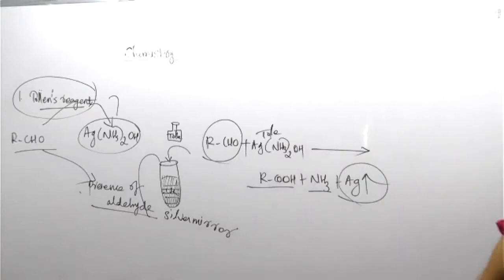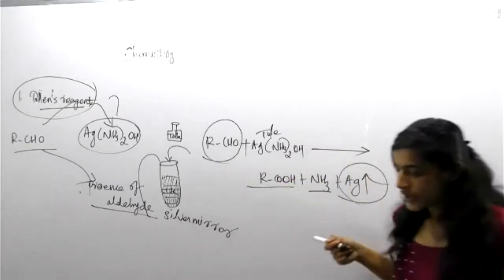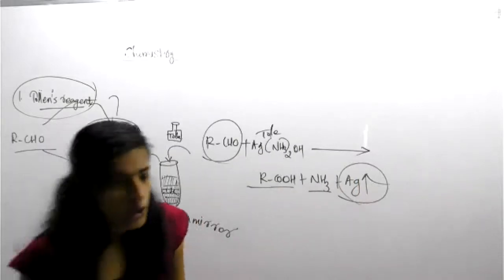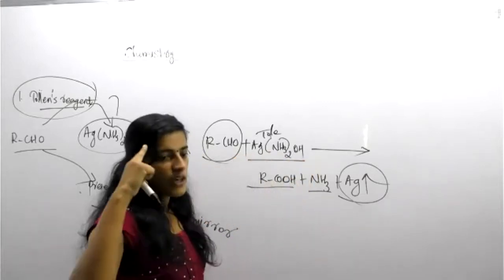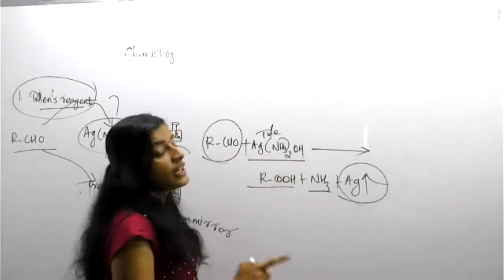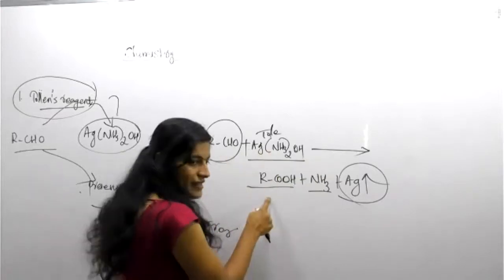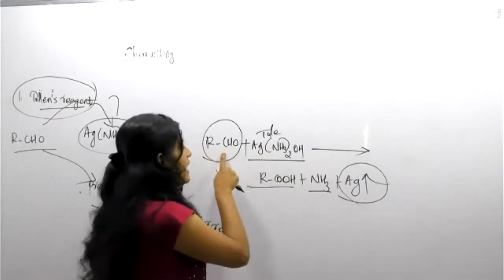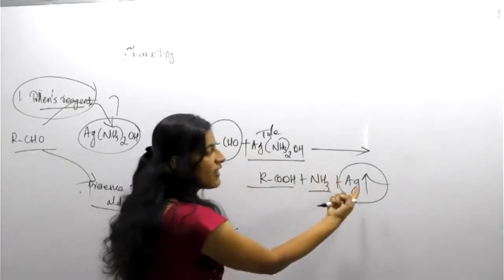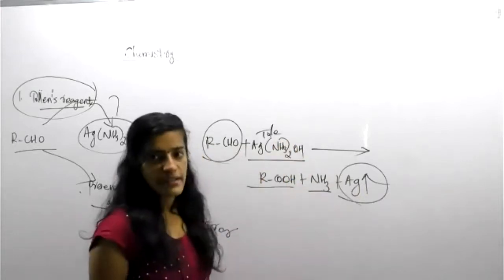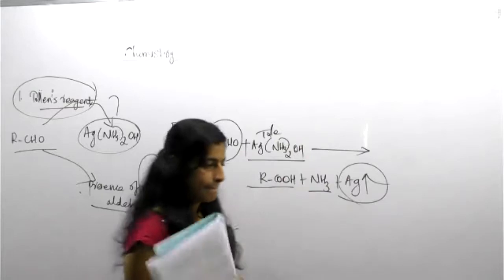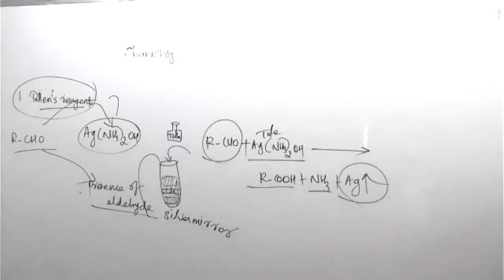You should note down this reaction. Suppose in your question paper, they will provide this one. Logically you should predict that this is Tollens reagent, which will definitely convert the aldehyde into acid. Oxidation of aldehyde converts it into acid, and a silver mirror is also created along with ammonia gas. Understood? Clear, students? Yes, ma'am.